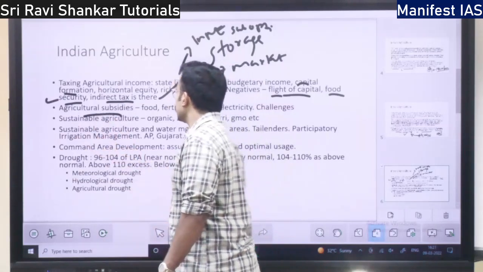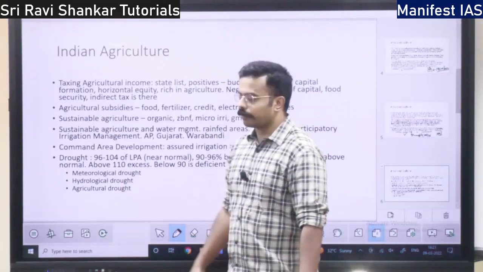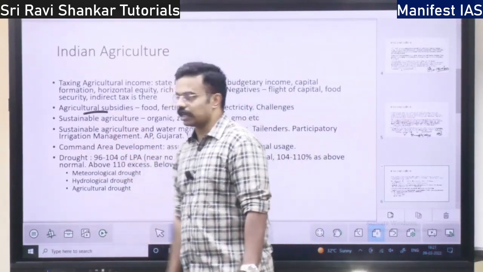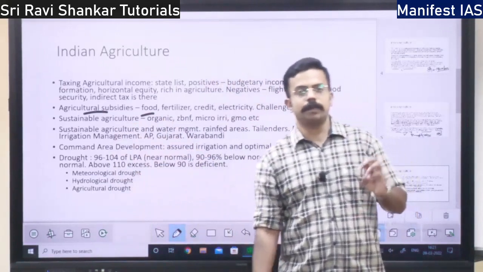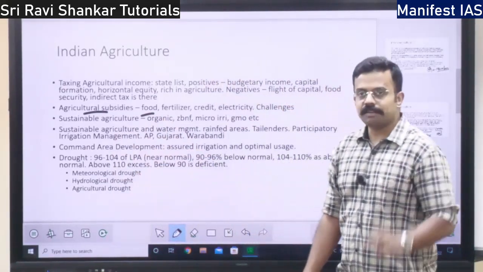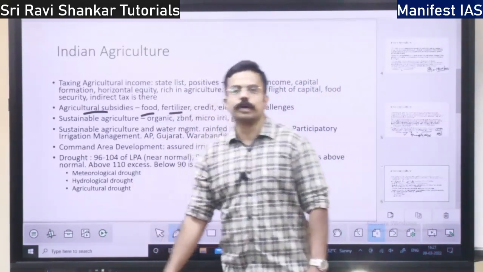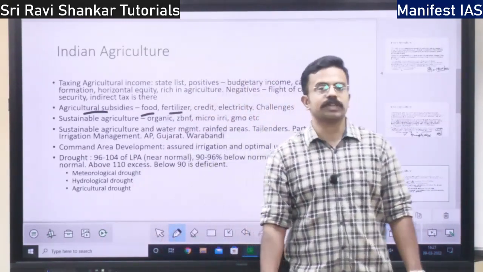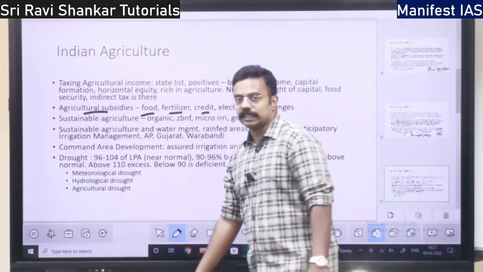Then you have agricultural subsidy. Where all are we providing subsidy in agriculture? We are providing food subsidy, that is the public distribution system. Then we are providing subsidy on fertilizer. Fertilizer subsidy is being provided. Then we are providing subsidy on credit, right?